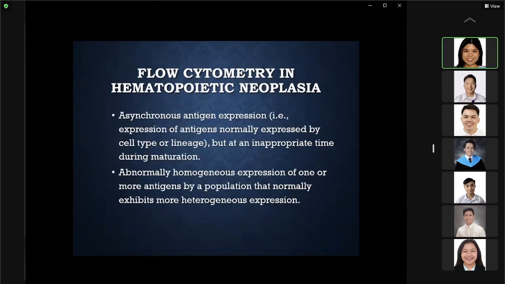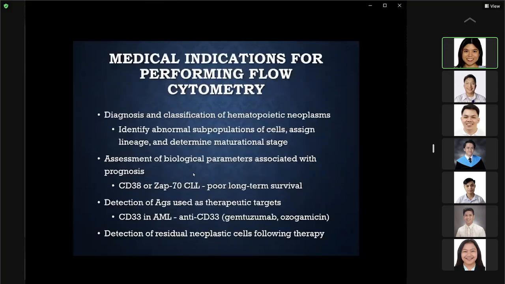You can also have asynchronous expression of antigens normally expressed by a cell type but at an inappropriate time during maturation, and abnormally homogeneous expression of one or more antigens by a population that normally exhibits heterogeneous expression. So you use it for diagnosis and classification, to identify the abnormal subpopulation of cells, assign lineage, and determine maturational states, because there are antigens that are determined in different stages of maturation of your hematopoietic cells.